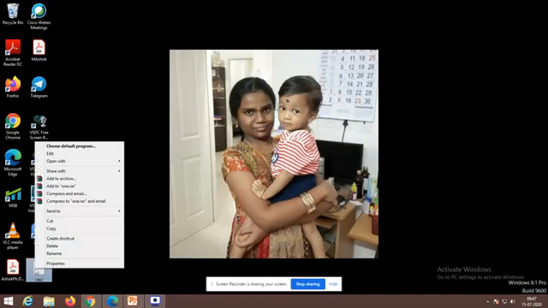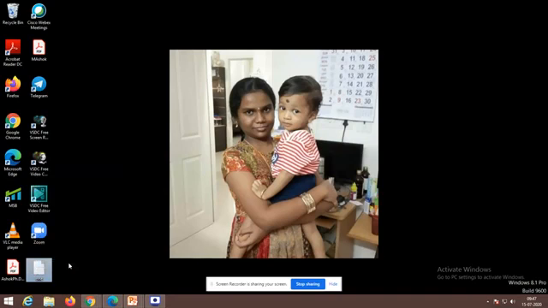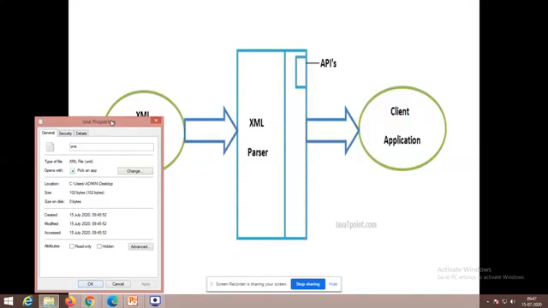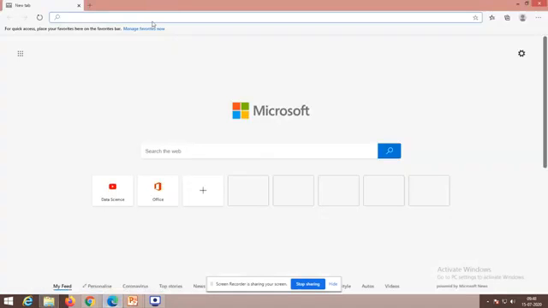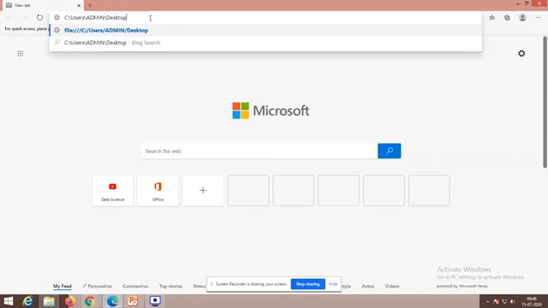So what could be the path? Right click, properties. So C:, users, admin, desktop. This could be my location. Copy. Go there. Paste it, slash 1.xml.